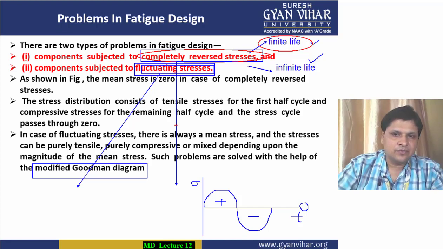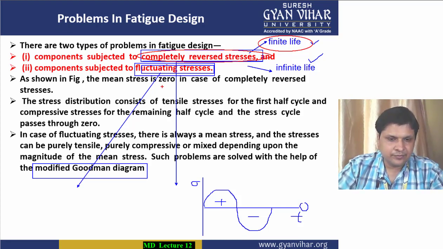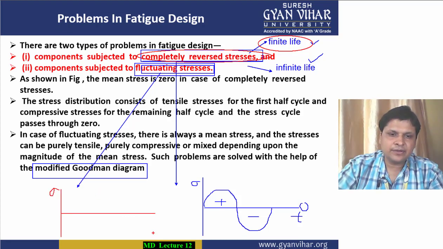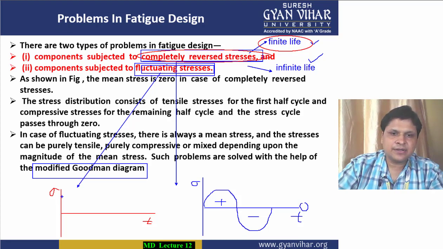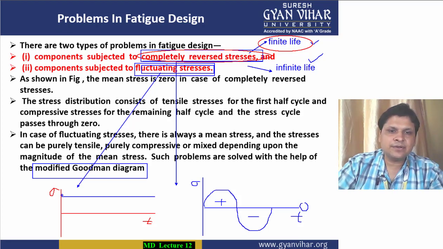Fluctuating stress, once again, let me brief it. As I have already told you, if this is the y-axis and this is the x-axis, in cases of fluctuating load, on the y-axis we have stress and on the x-axis we have time t. In cases of fluctuating stresses you have a mean stress, and the nature is not as in completely reversed stress.